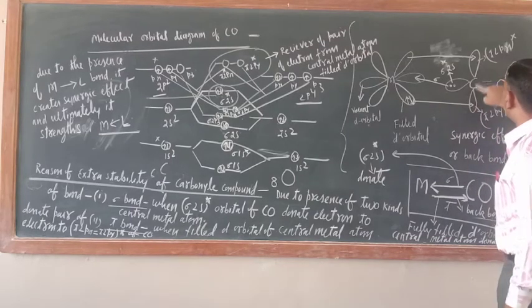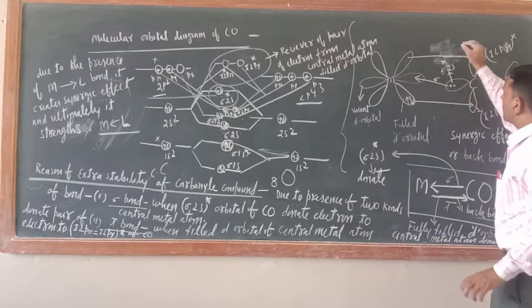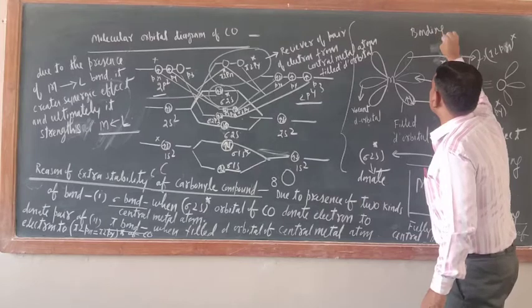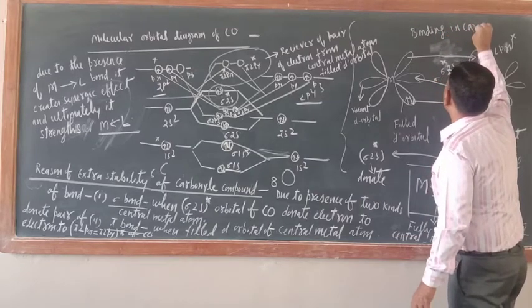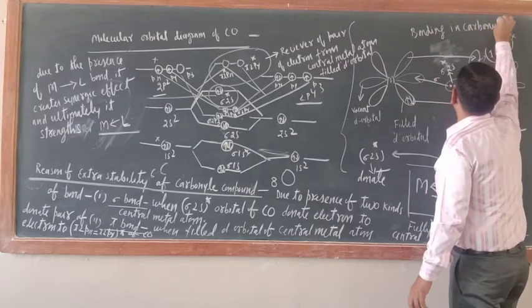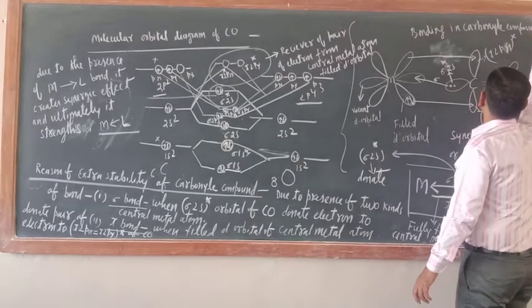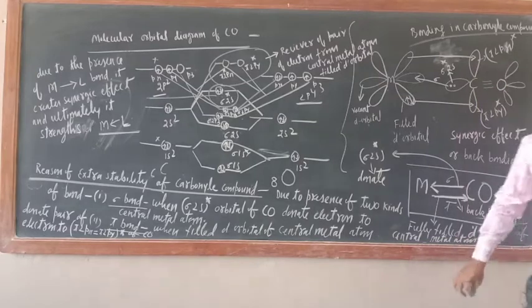These are the vacant orbitals. Now here you can write the heading: bonding in carbonyl compound. So this is also finished.